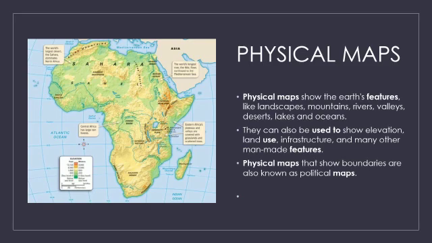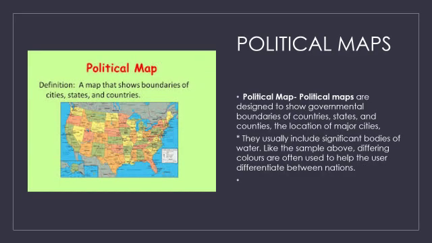They can also be used to show land use and other man-made features, for example lakes and ponds. So all the physical features, deserts, valleys, mountains, rivers, lakes, everything will be shown in a physical map. A physical map that shows boundaries is also known as a political map. A physical map shows only the physical features. Next we will see the political map.